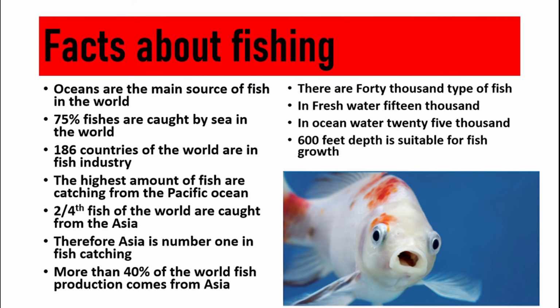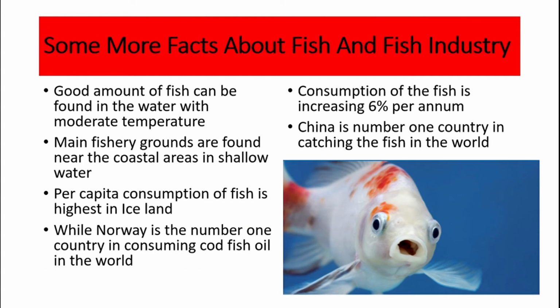There are 40,000 types of fish around the world. In freshwater, 15,000, and in ocean water, 25,000 species are found. 600 feet depth is suitable for fish growth. Good amount of fish can be found in the water with moderate temperature. Main fishery grounds of the world are near coastal area, in shallow water, or you can say in the continental shelf. Per capita consumption of the fish is highest in Iceland, while Norway is the number one country in consuming cod fish oil in the world.